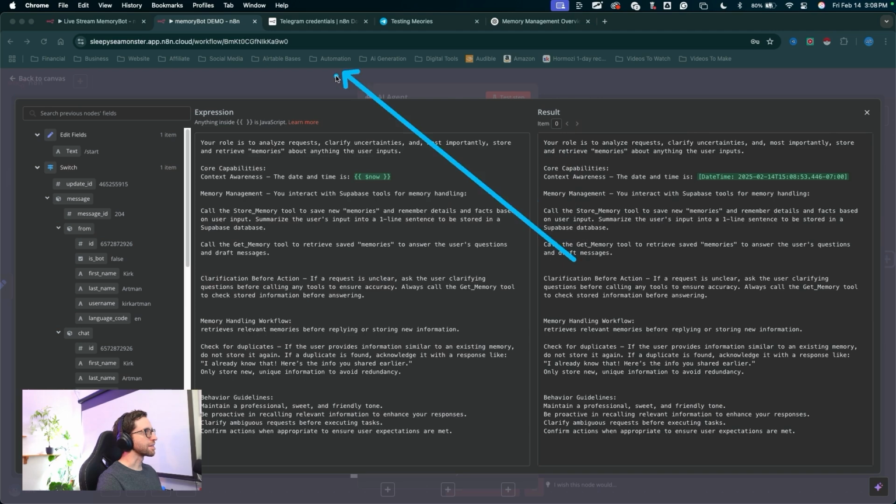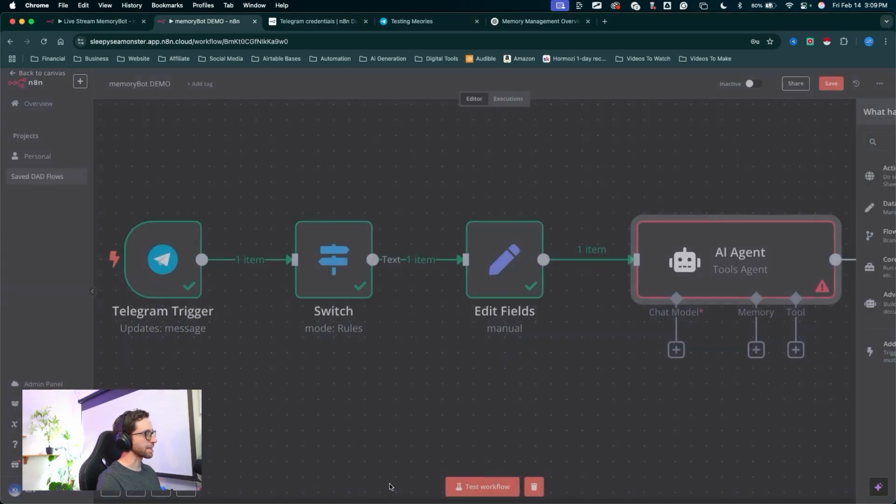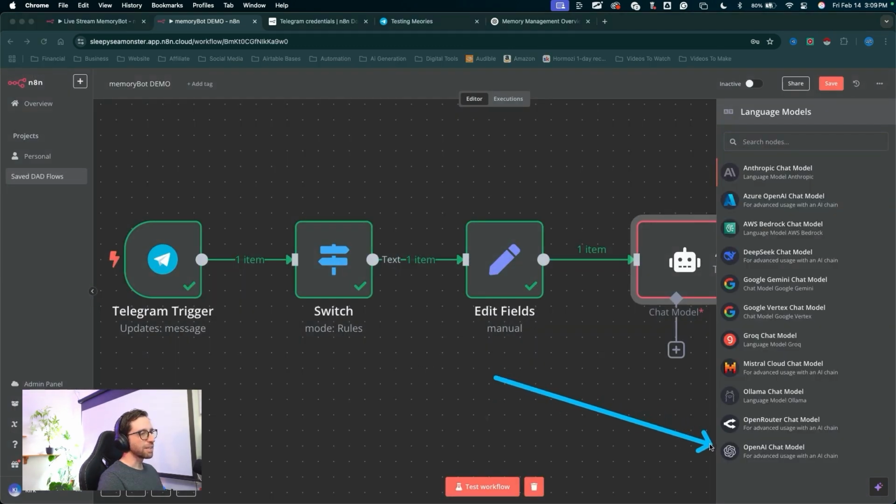I'll click outside of this expression window and now we can see the AI agent needs some more nodes attached to it. So let's start with the chat model. I'll click into that. Now I use OpenAI, so I'm going to continue with OpenAI, but this is a list of all the chat models available to n8n. You can see we have a DeepSeek chat model now. That is excellent. We also have the Open Router chat model here. Lots of new stuff coming into n8n. So I'm going to continue with OpenAI. Click on that chat model.